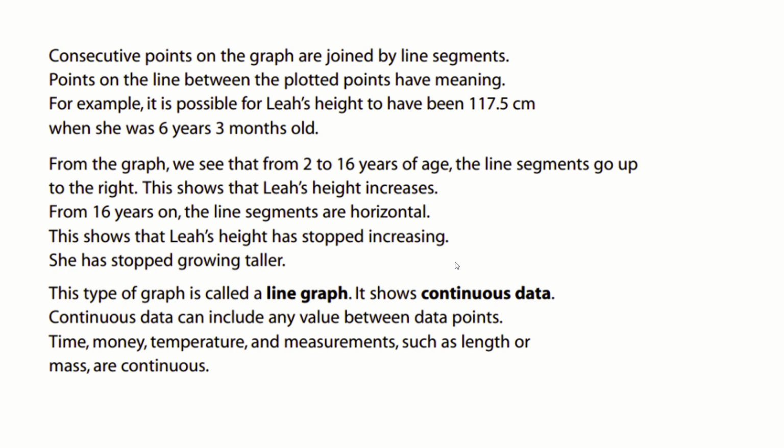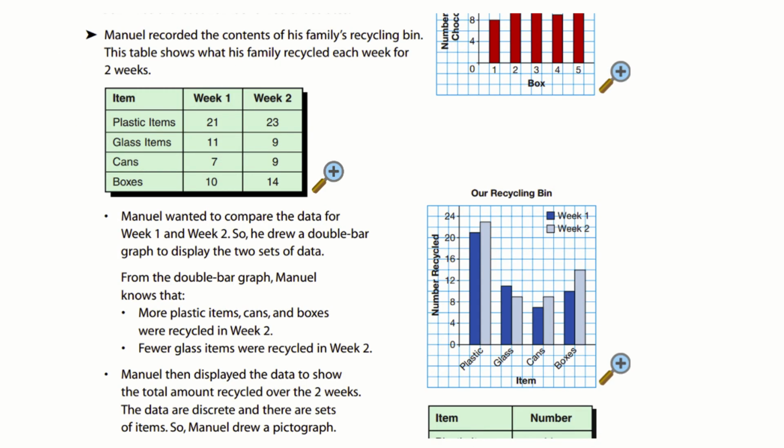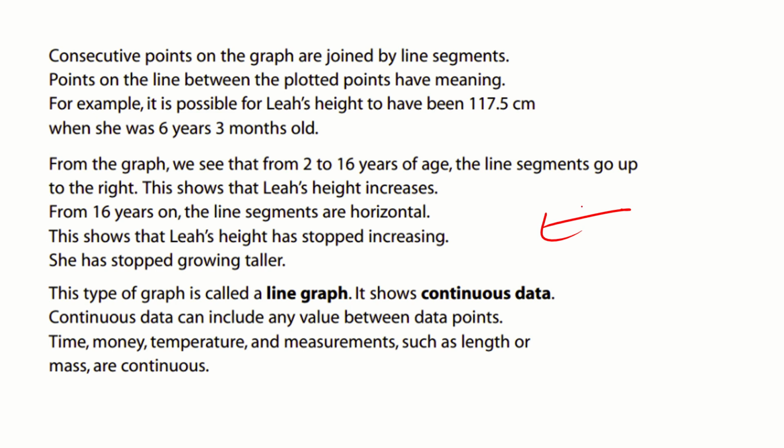This is another example of a different graph. So the big thing here is consecutive points on the graph are joined by line segments, okay? We all know what line segments are now. Points on the line between the points have meaning. For example, it is possible for Leah's height to have been 117.5 when she was 6 years and 3 months old. From the graph, we see that from 2 to 16 years of age, the line segments go up to the right. This shows that Leah's height increases. So, okay, when you're interpreting graphs, basically what we're saying here is that you're drawing a conclusion. So here, Leah's height increased, okay?